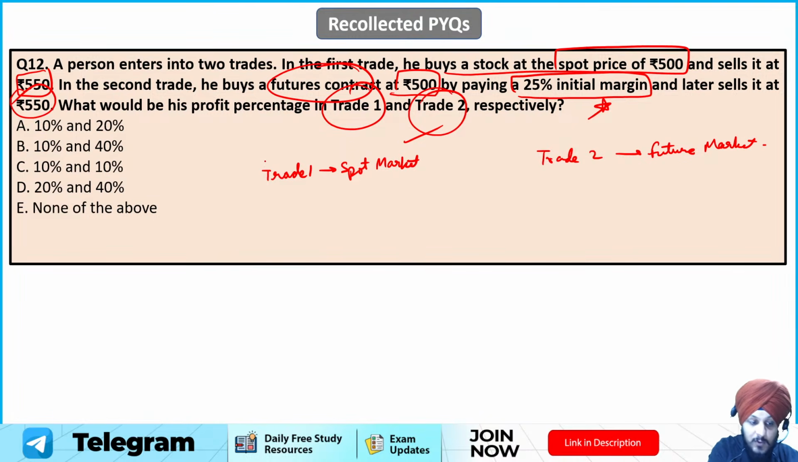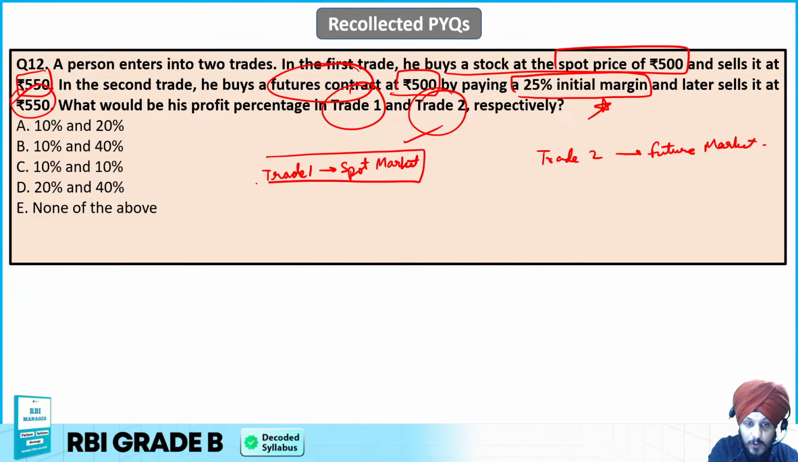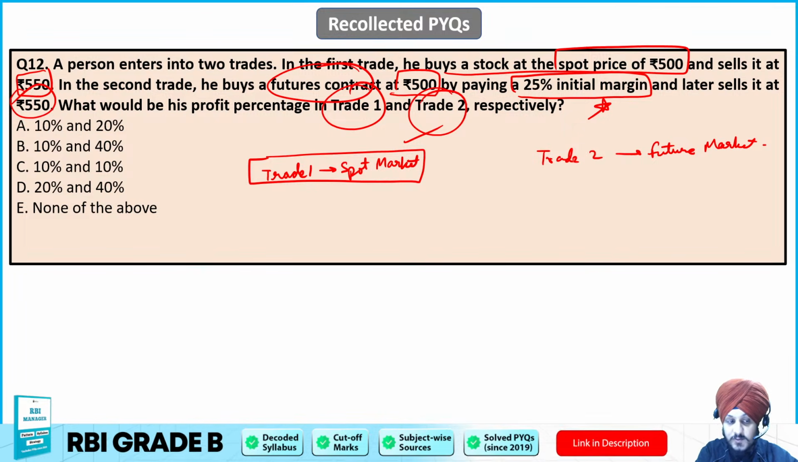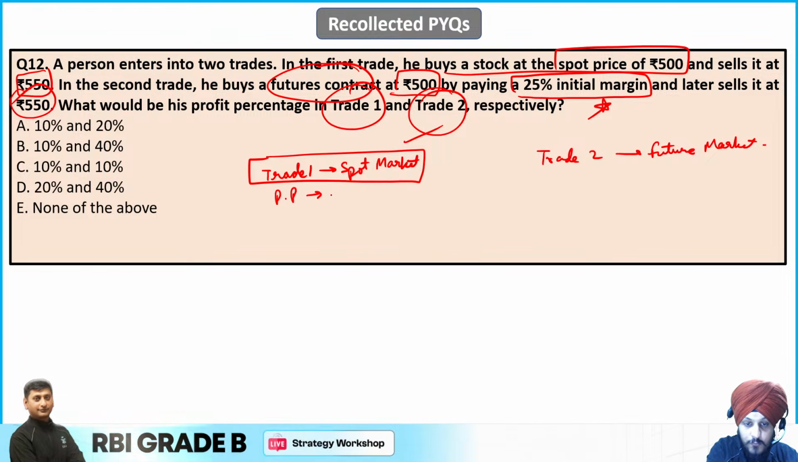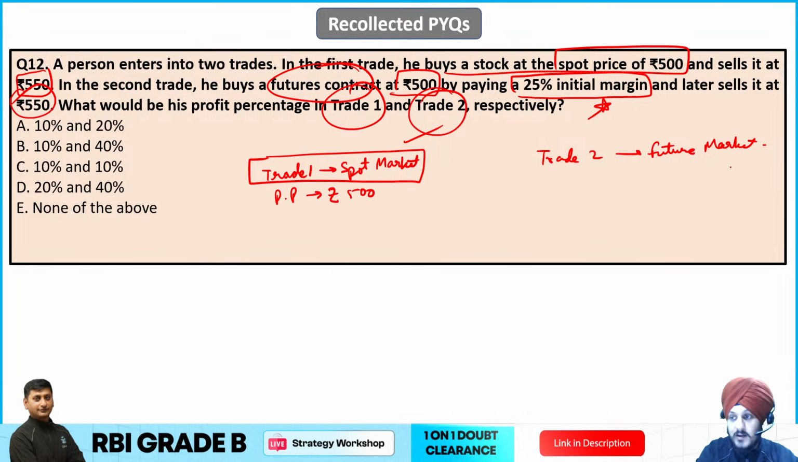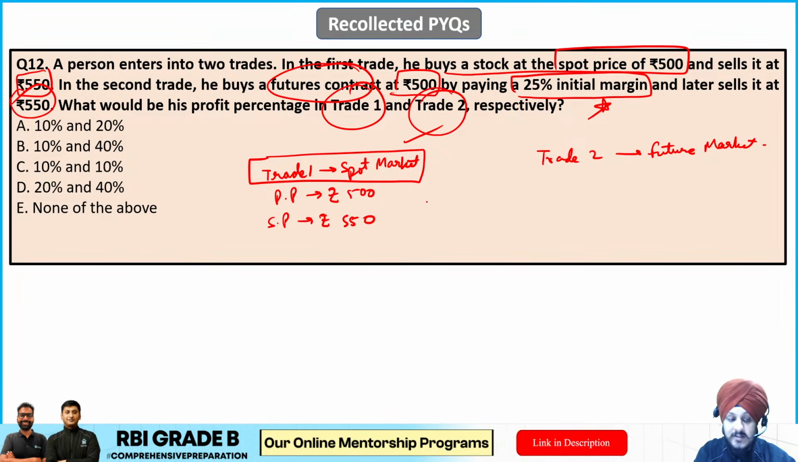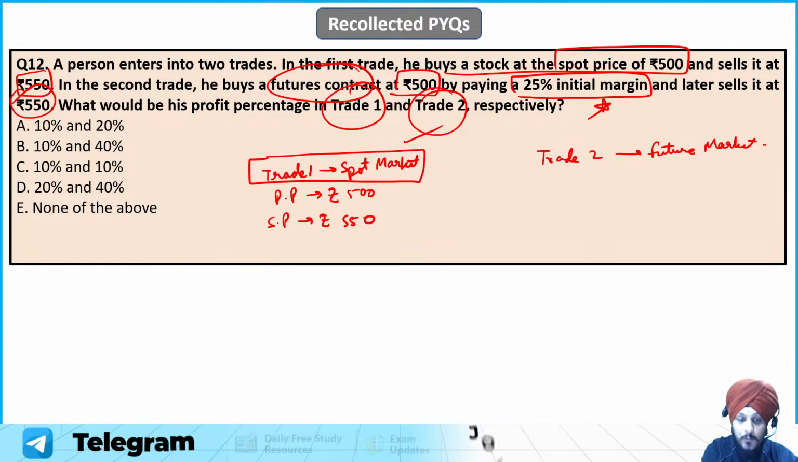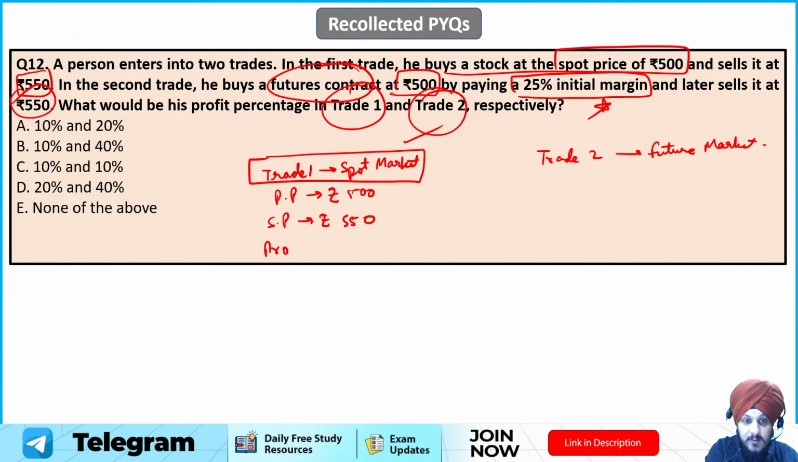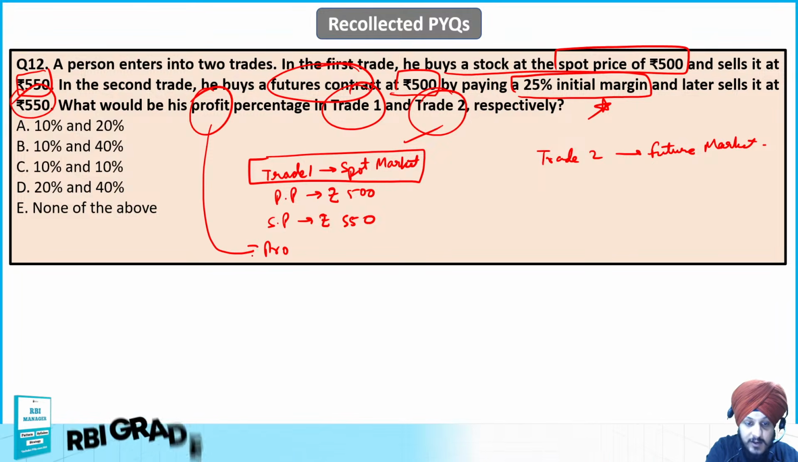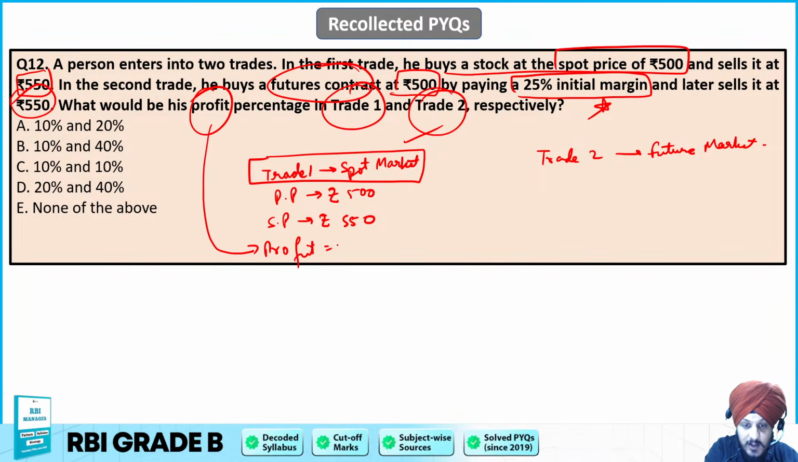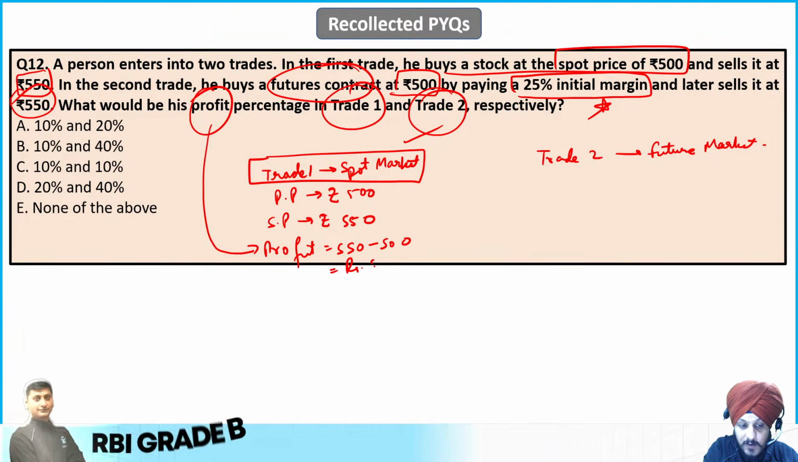Now if I talk about trade 1, first of all, what values have been provided? The spot price of rupees 500 is there, right? So this is going to be the purchase price of rupees 500. Then he sells it at rupees 550, so the selling price is going to be rupees 550. If you calculate the difference between the selling price and the purchase price, you will be able to calculate the profit. So profit is going to be 550 minus 500, which is rupees 50 in this case, right?